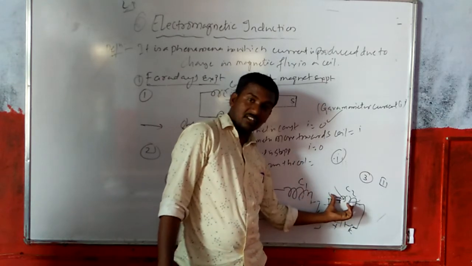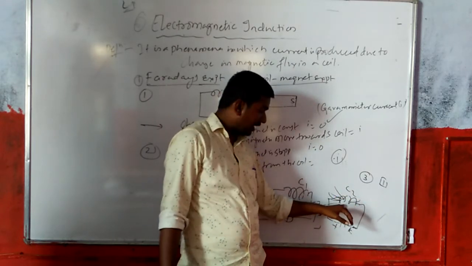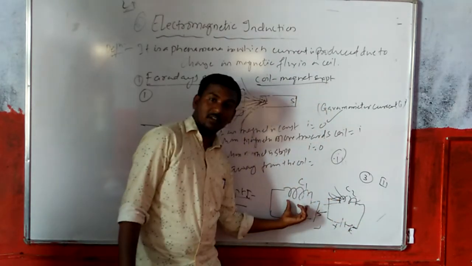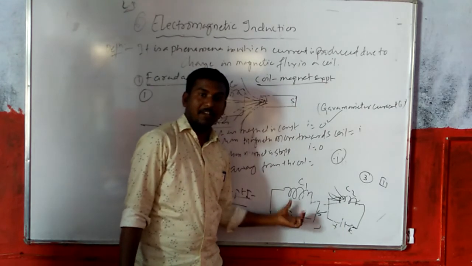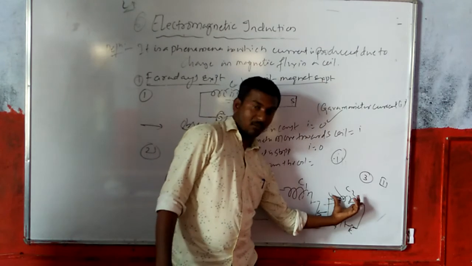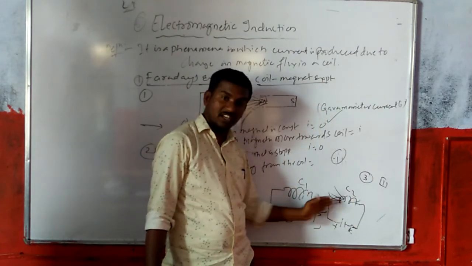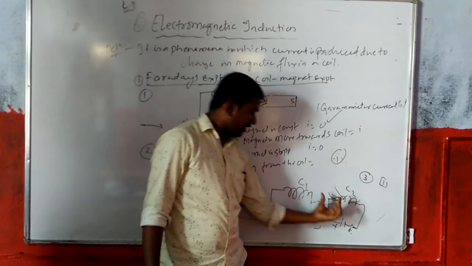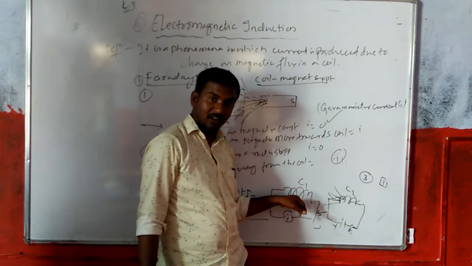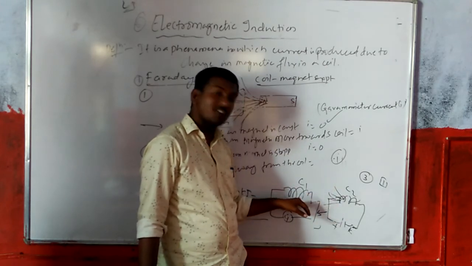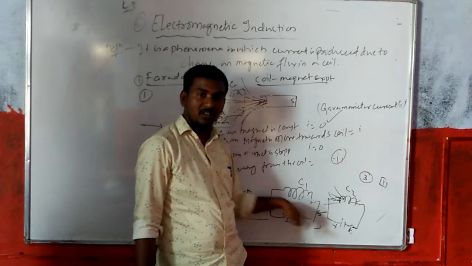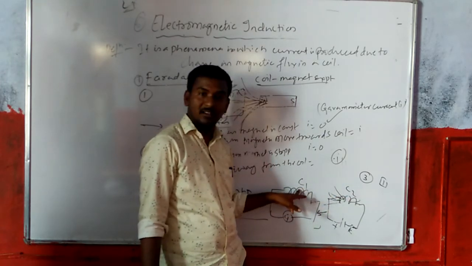Because of the current in C2, that coil produces a magnetic field. As it moves towards C1, there is a change in magnetic flux lines. When it is away from C1, there is no change in the galvanometer deflection. When it is moved towards coil C1, there is a change in magnetic field. Due to the change in magnetic field, an EMF is induced. So what does the deflection mean? An induced current is produced in C1.